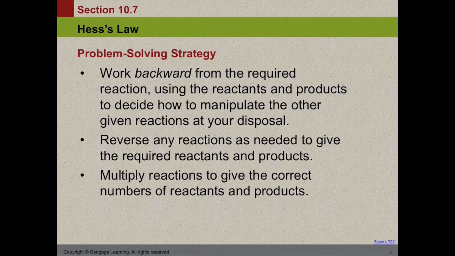We look at the equation that we want to get to, so the N2 plus water, and we see how we can manipulate the first 2 equations in order to get that final equation. And we can do that in 2 ways. We can either reverse any reactions, so we take the reactants to products, or we multiply the reaction by a whole number, because we want our coefficients to match. Now by reversing the reaction, we not only flip the arrow, but we also flip the sign on our energy.